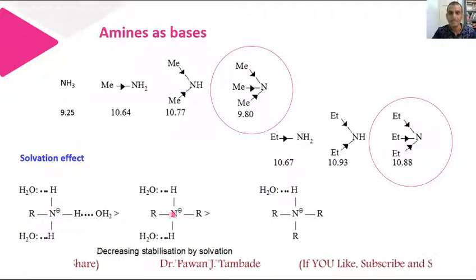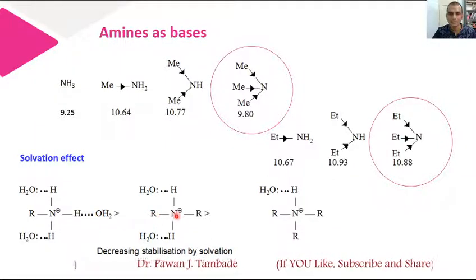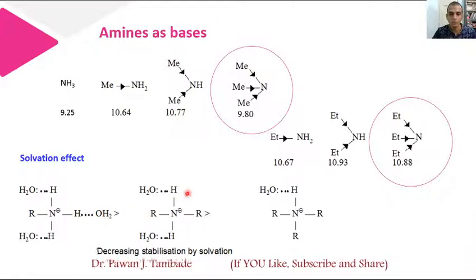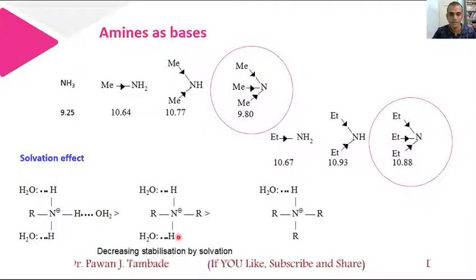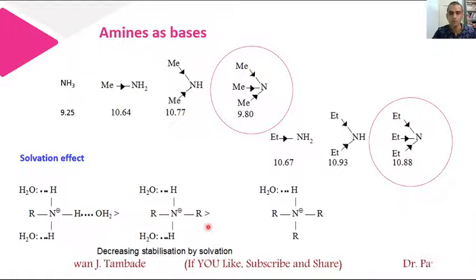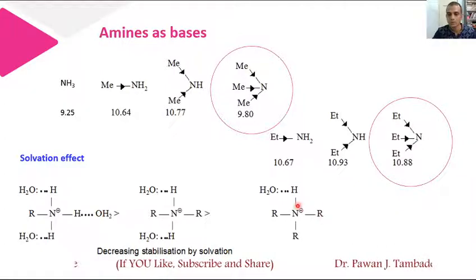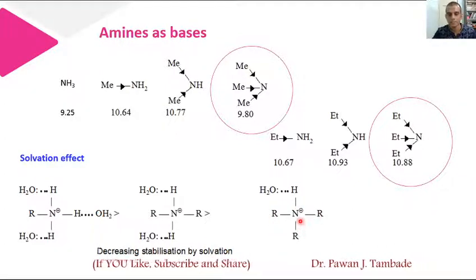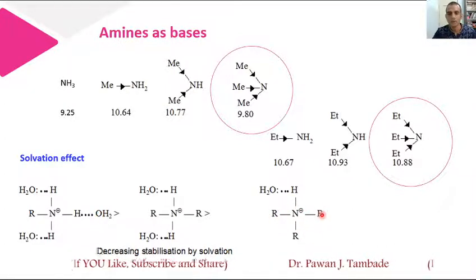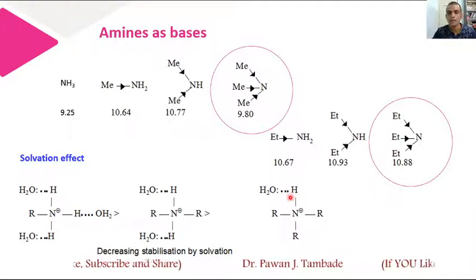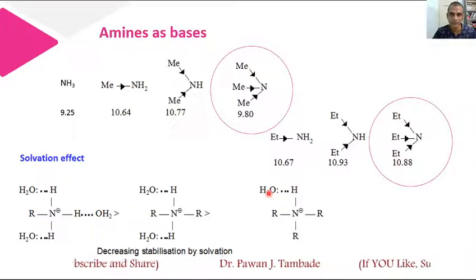When we think of secondary amine, after acceptance of a proton, this type of cation will form, and this cation will have only 2 hydrogens, this one and this one. When this molecule solvates in water, only 2 water molecules show that effect. However, if you look at tertiary amines, after acceptance of a proton, this type of cation will form, and this cation has only 1 hydrogen, and this hydrogen shows the solvation effect.